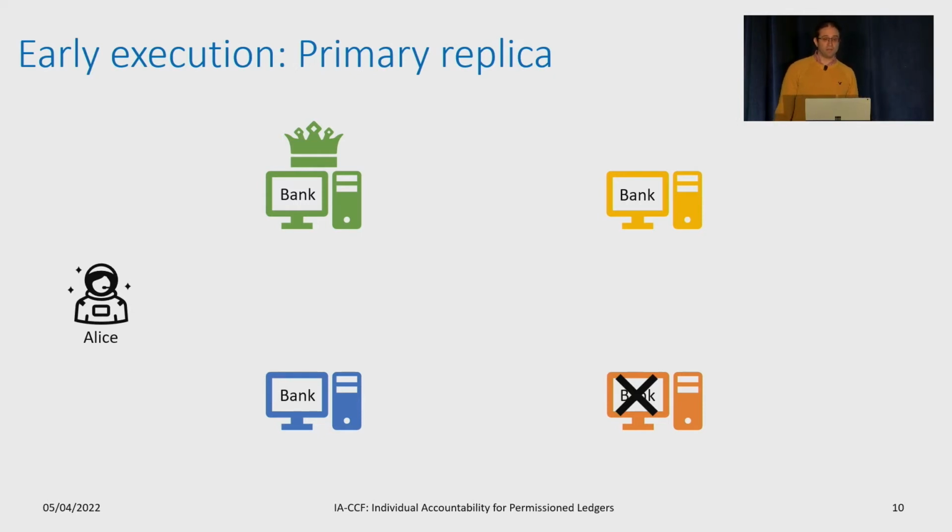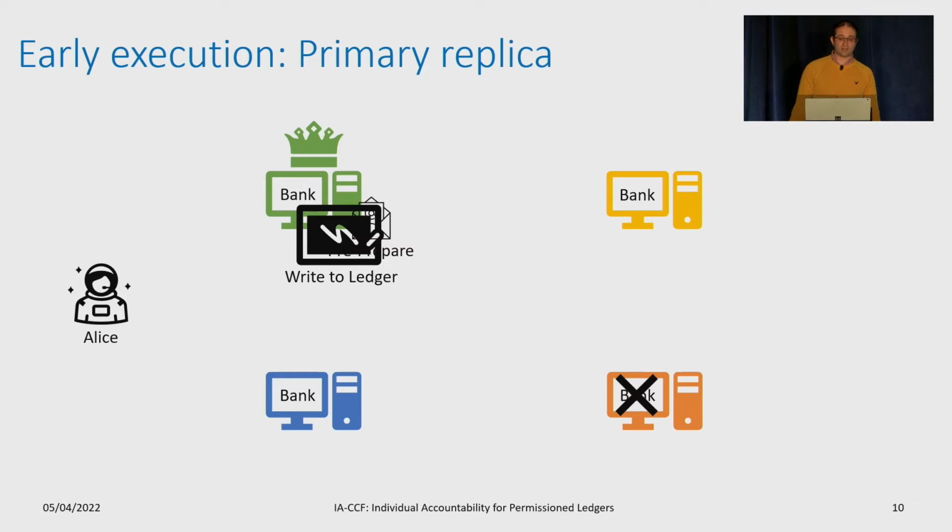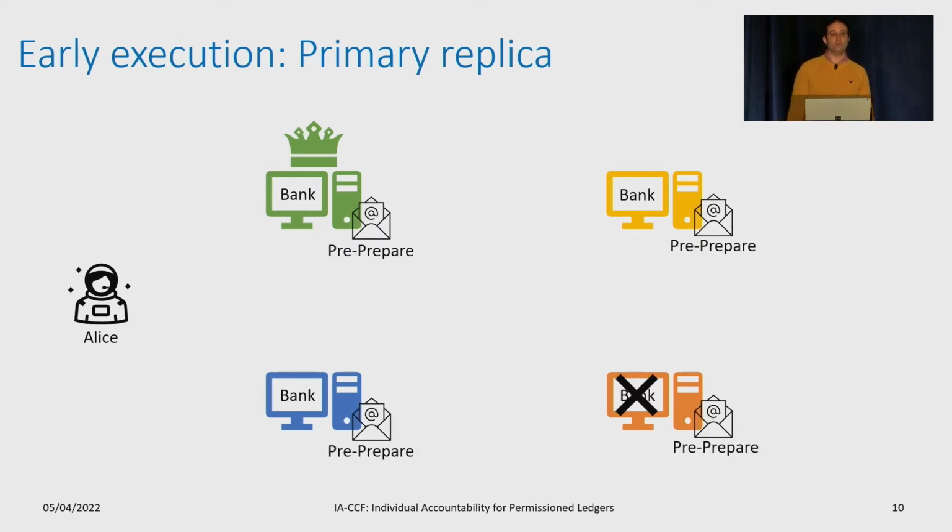However, unlike PBFT, the primary replica will execute the requests and then create a pre-prepare message, which includes a hash of the execution. Green Bank then records the pre-prepare message and the executed requests onto its ledger to ensure it has proof that the request executed. Finally, Green Bank will send the pre-prepare message to the yellow, blue, and orange banks.